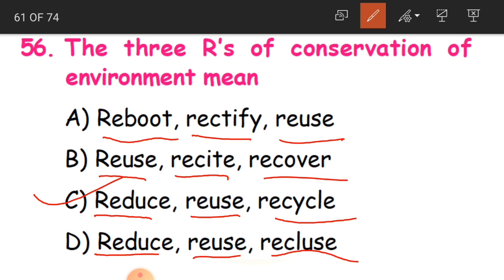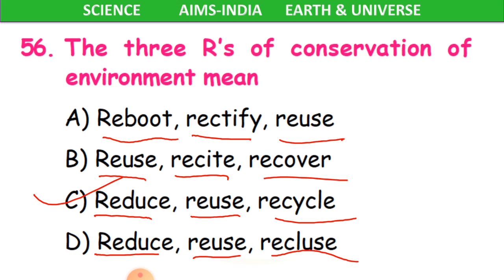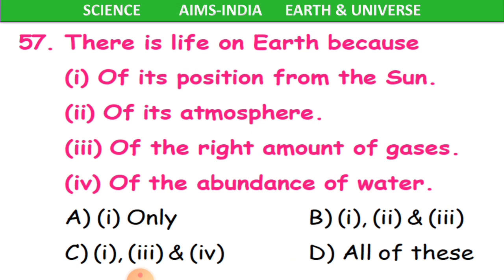So 3 R's means what? Reduce, reuse, and recycle. We have to reduce in the sense, like if you are using more than the required quantity of water, you have to reduce that quantity. You have to use how much you need. Again, reuse, like we can reuse some of the objects, we can recycle, we can make other things by using the same object. So that is again recycling. Clear, children? So reduce, reuse, and recycle.